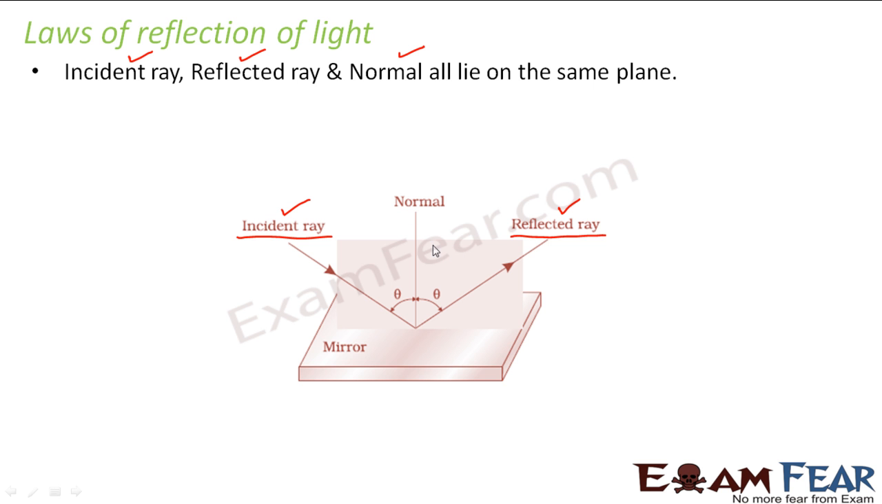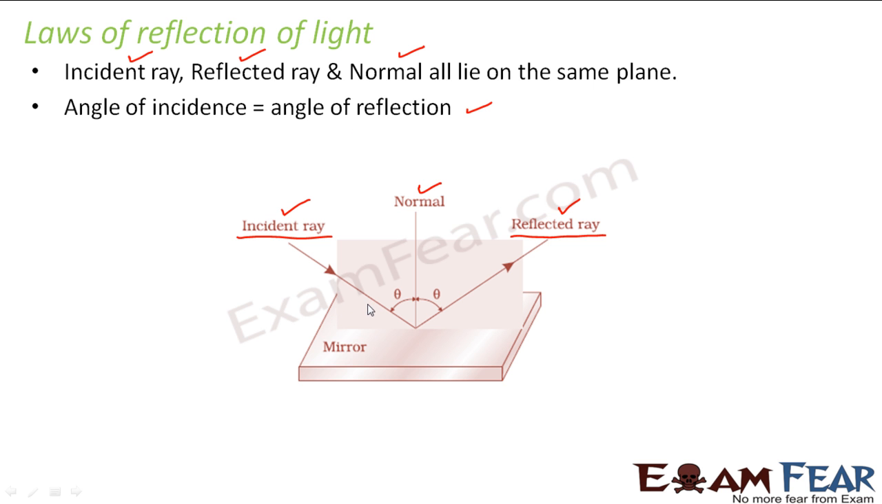So this is my incident ray. This is my reflected ray. And what is normal? Normal is an imaginary line which is drawn perpendicular to the plane of this boundary. If you see, this is the mirror. This normal is an imaginary line at right angles to this surface. Right? So the first law says that these three, that is the incident ray, reflected ray and the normal, all will lie on the same plane. So here you can see that they all lie on the same plane. If you look at this figure, you can see that they are all lying on the same plane on the mirror, right? The second law says that the angle of incidence is equal to the angle of reflection.